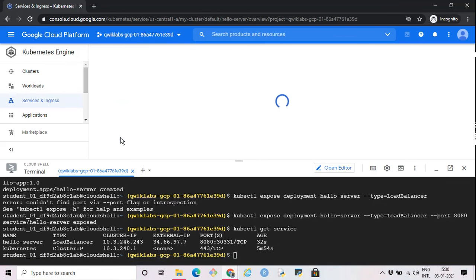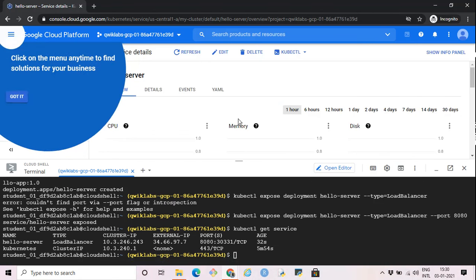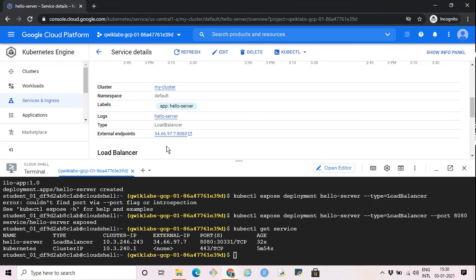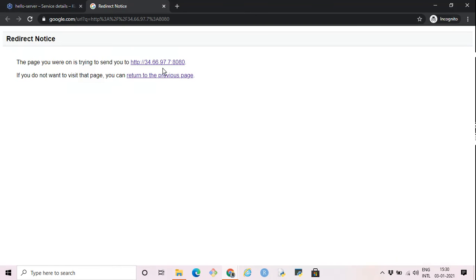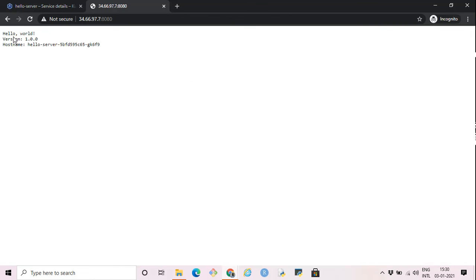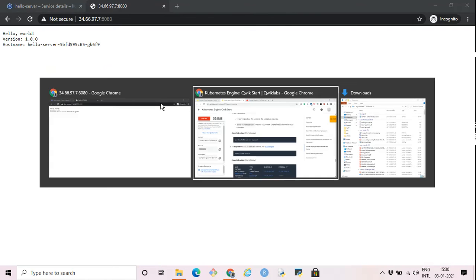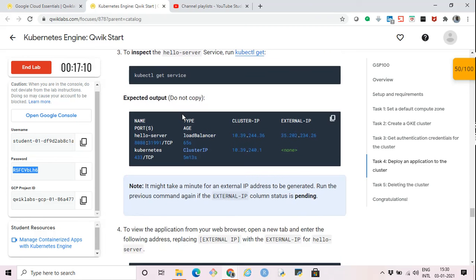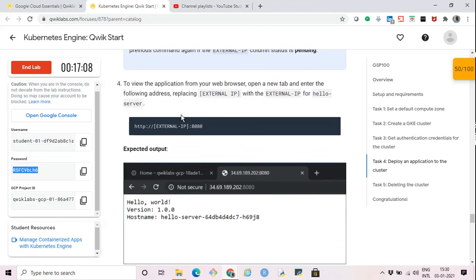If we click here in the console, we will see the service details and the external endpoints. This is the external IP address of this service. It is the same that we get confirmed from the Cloud Shell also. If I click on this button, we are going to see Hello World version 1.0. So we're able to launch this application successfully using the external IP address.